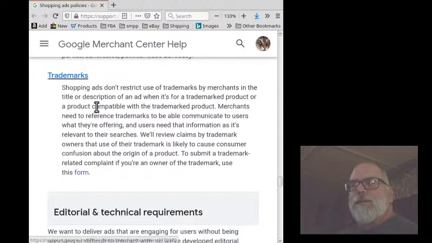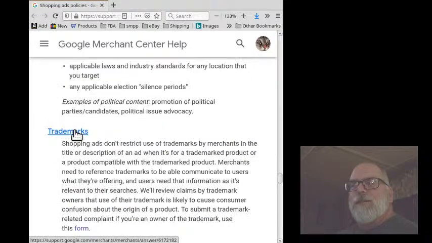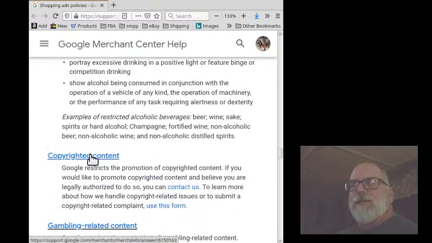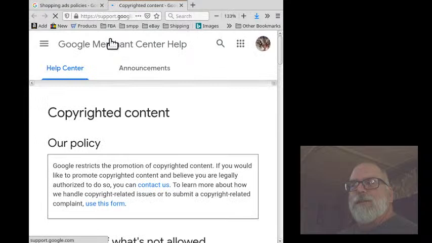In a related note, about copyright. It says, examples of what's not allowed: unauthorized distribution of copyrighted content, unauthorized software that captures copies, provides, or sells information to copyrighted content.